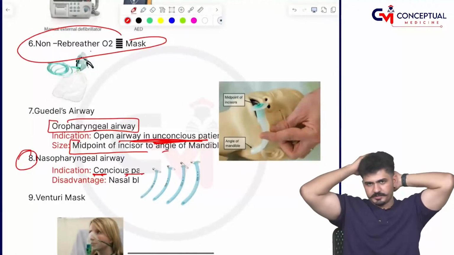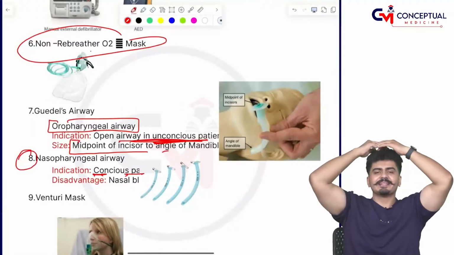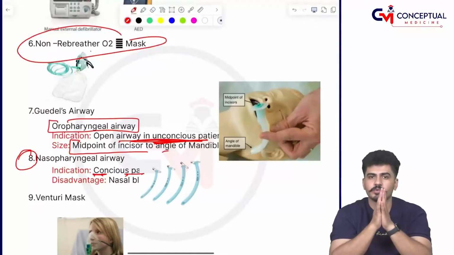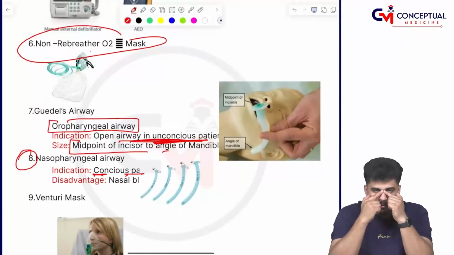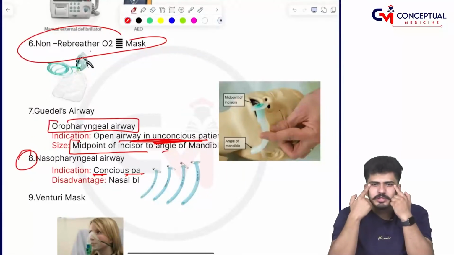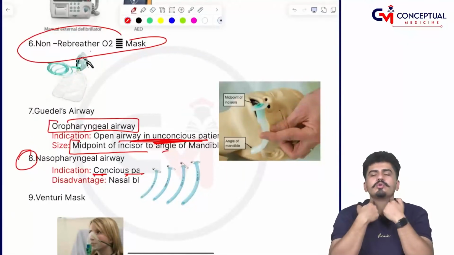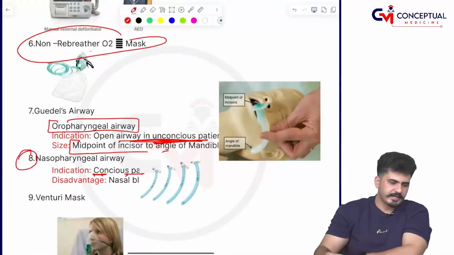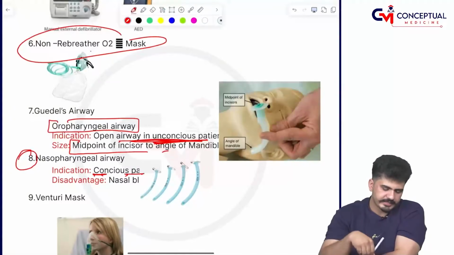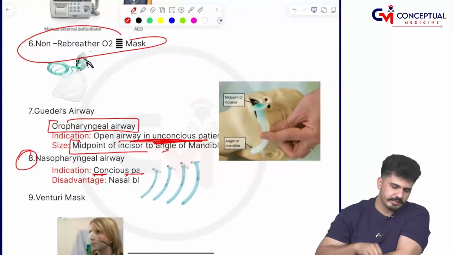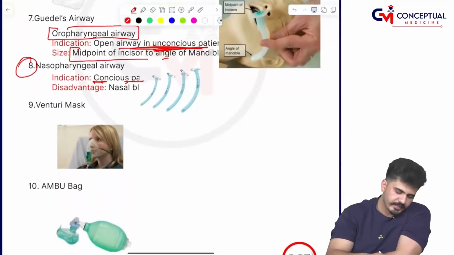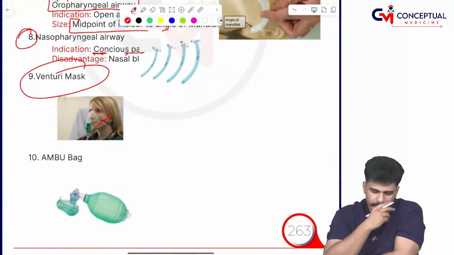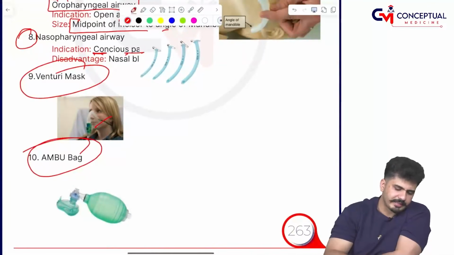tube in the unconscious patient from the nose, there are chances that you might injure the nose and you will not come to know. And from the nose, from the posterior wall, it will go to your lungs and person can aspirate and person can die, and its size is taken from nose till the ear lobule. Next is Venturi mask. We can put the vaporizer, also we can control the flow. Ambu bag is for the mechanical ventilation.